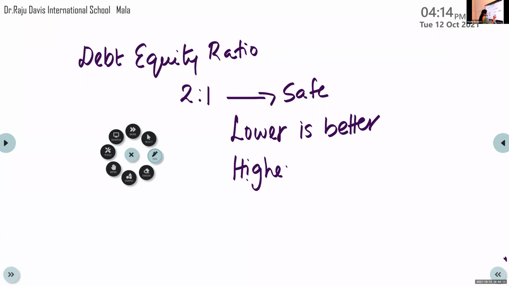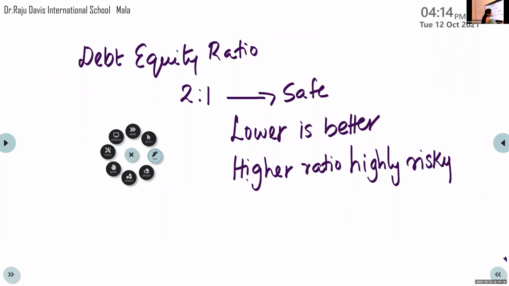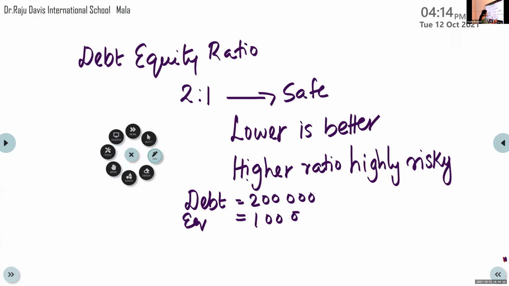Higher ratio, highly risky for the firm. So suppose the debt is 2 lakh, then that means equity should be maintained at 1 lakh. That is 2:1 ratio. So it should be maintained like double the shareholders' fund. Debt should be double the shareholders' fund.